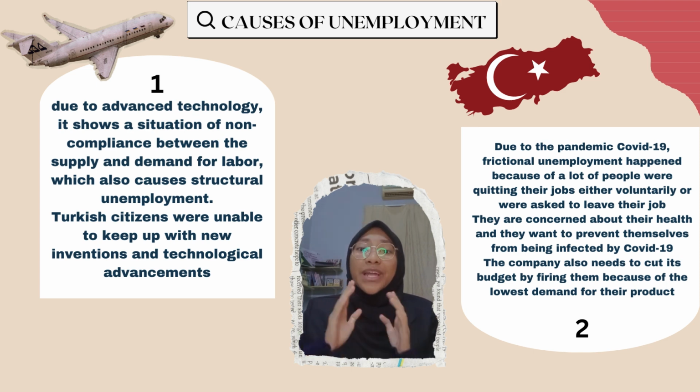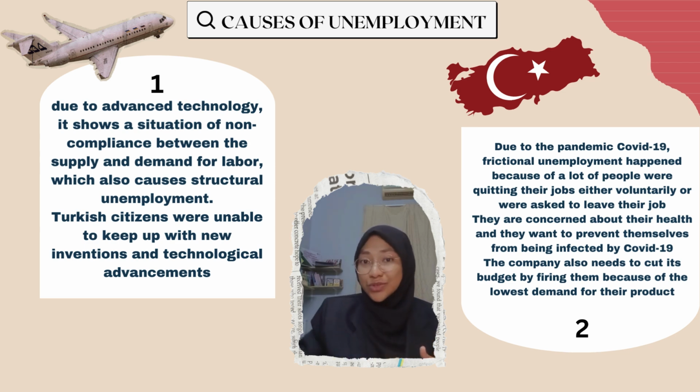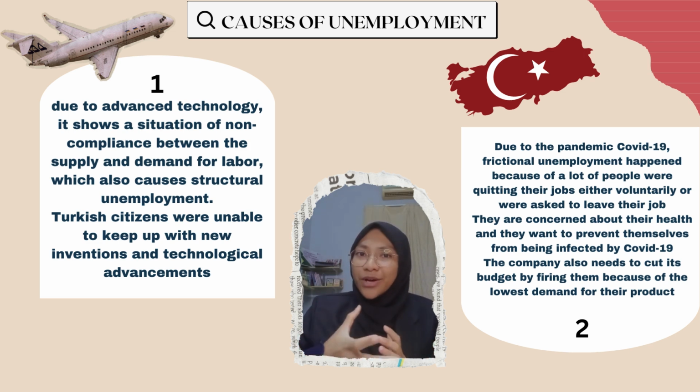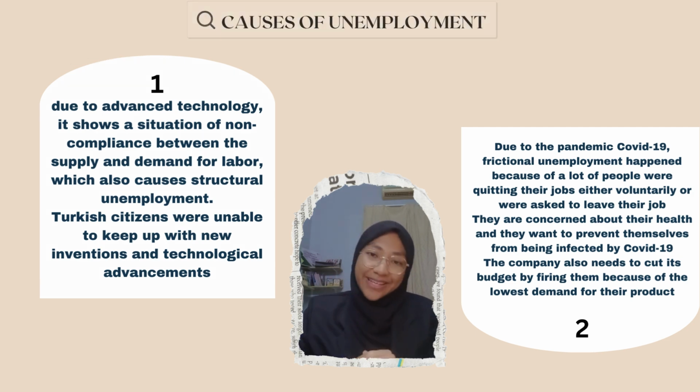The second one is due to the COVID-19 pandemic between 2020 and 2021. Frictional unemployment happened because a lot of people were quitting their jobs, either voluntarily or because they were asked to leave. Why? They were concerned about their health and wanted to prevent themselves from being infected by COVID-19. That's why they quit their jobs. The companies also needed to cut their budgets by firing them because of the lower demand for their products or services due to COVID-19.